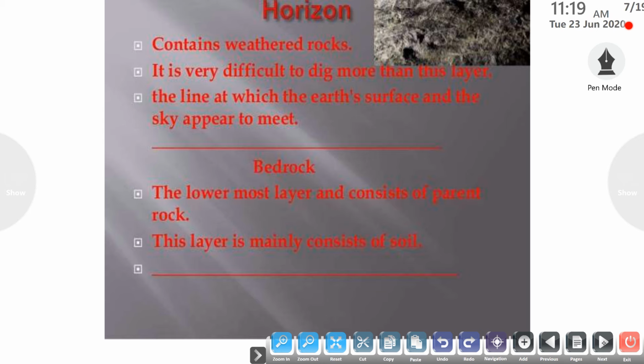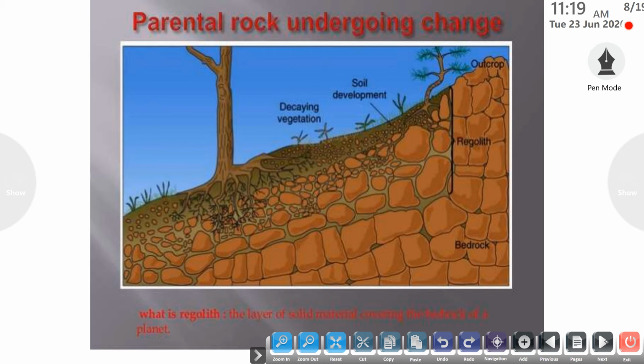The last layer of the soil is the bedrock. This is the lowermost layer and consists of the parent rock. Parent rock is the rock from which the soil is formed, and this layer mainly consists of the soil. This is the picture of the parent rock which undergoes changes.